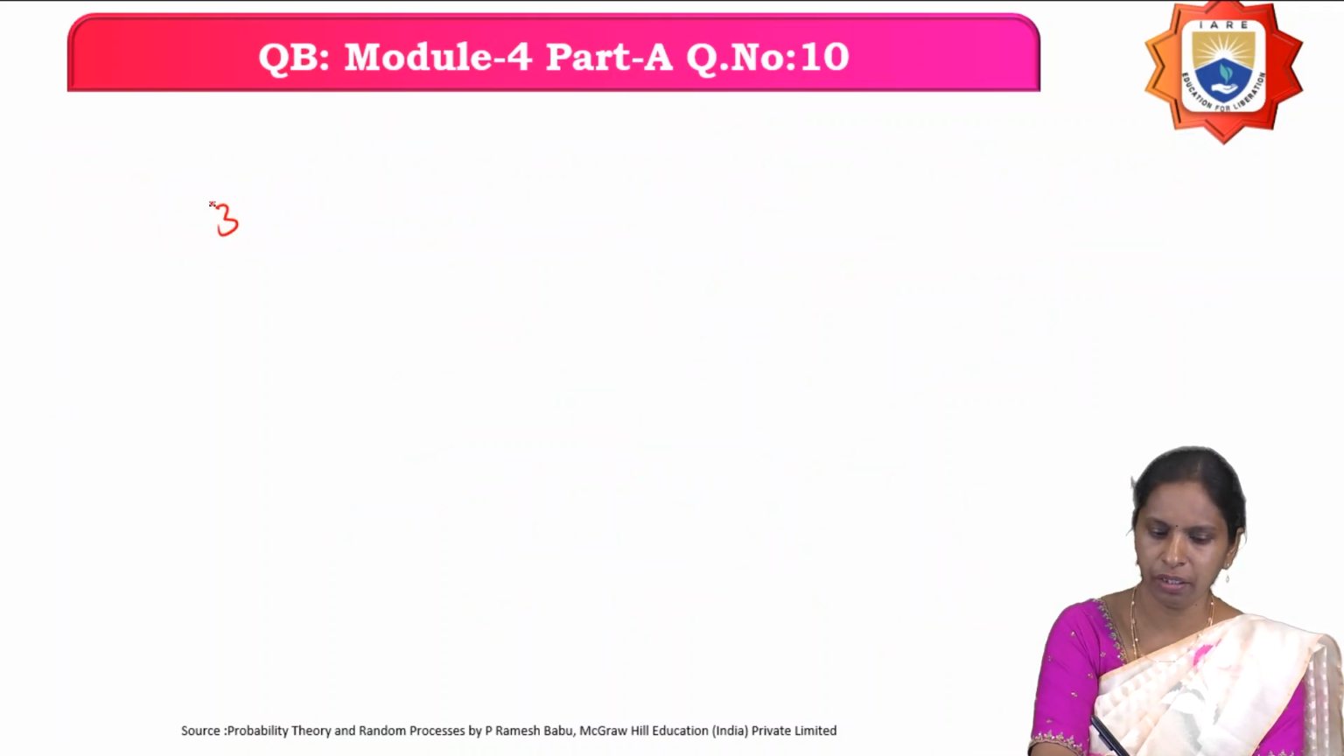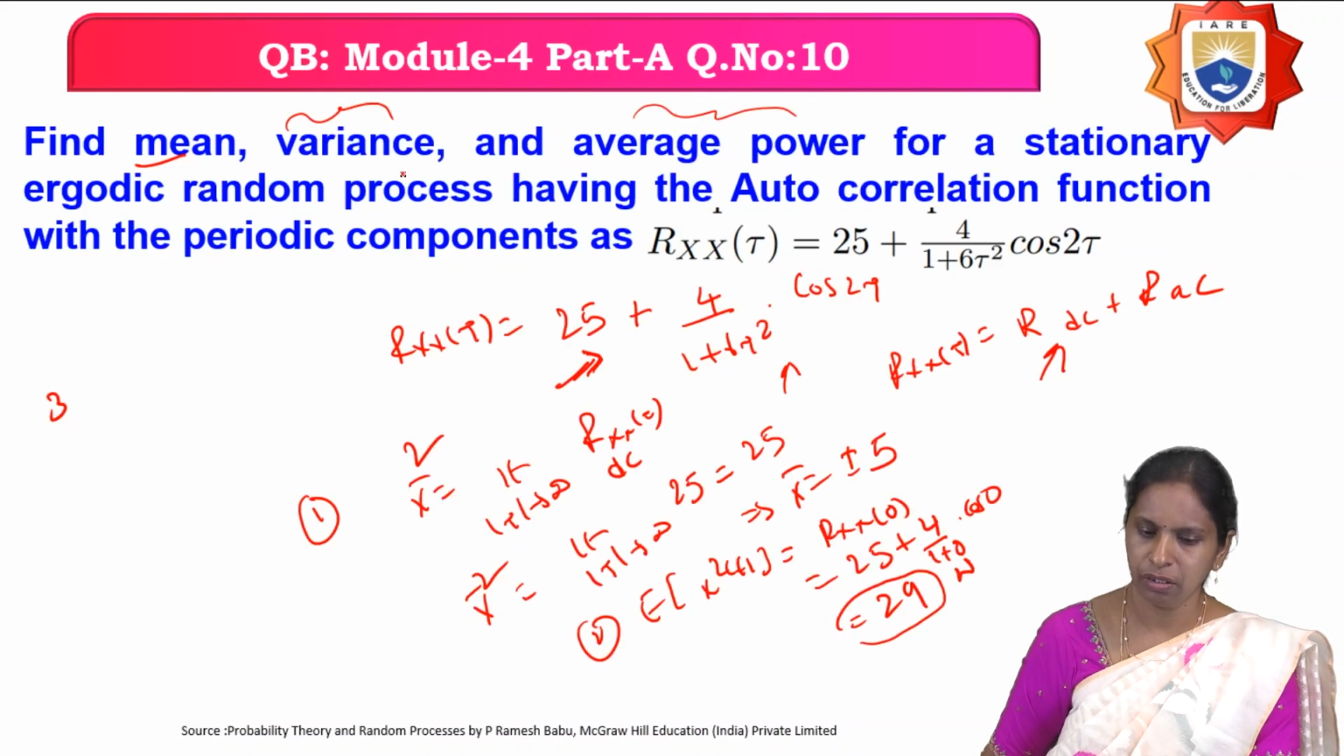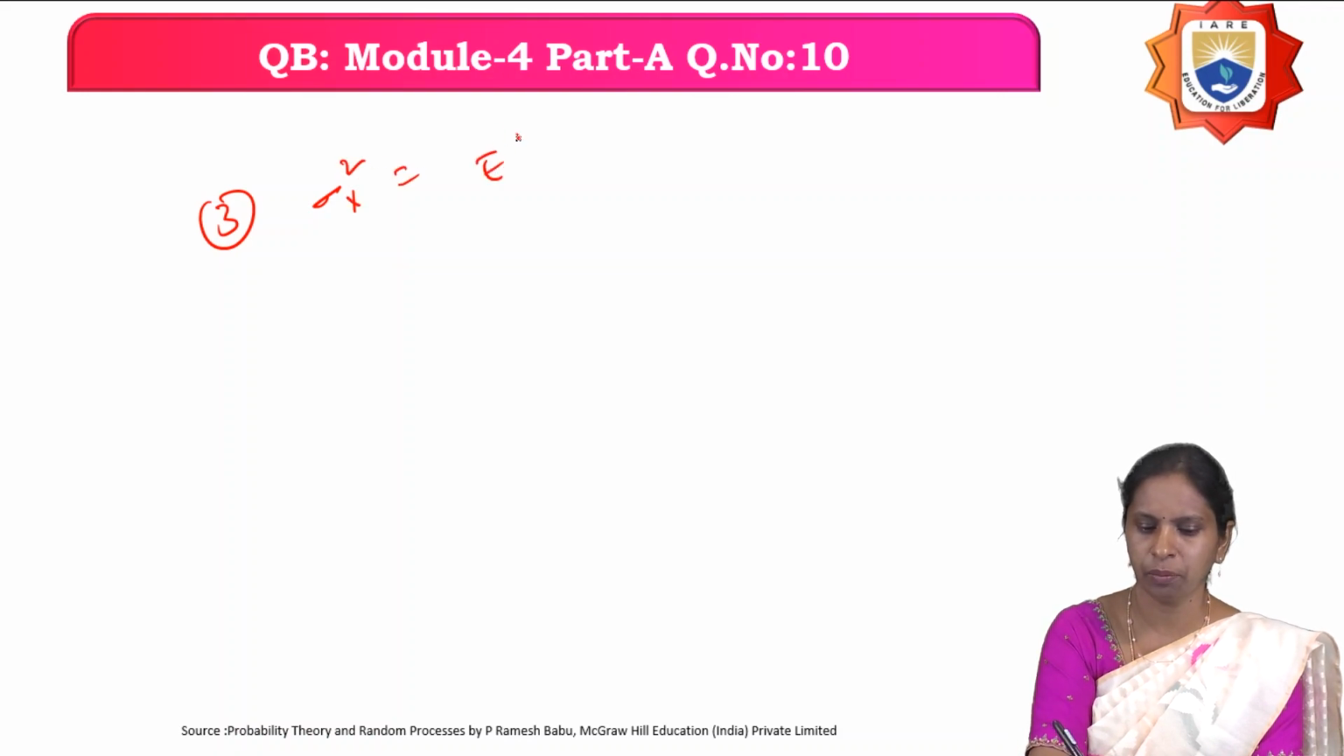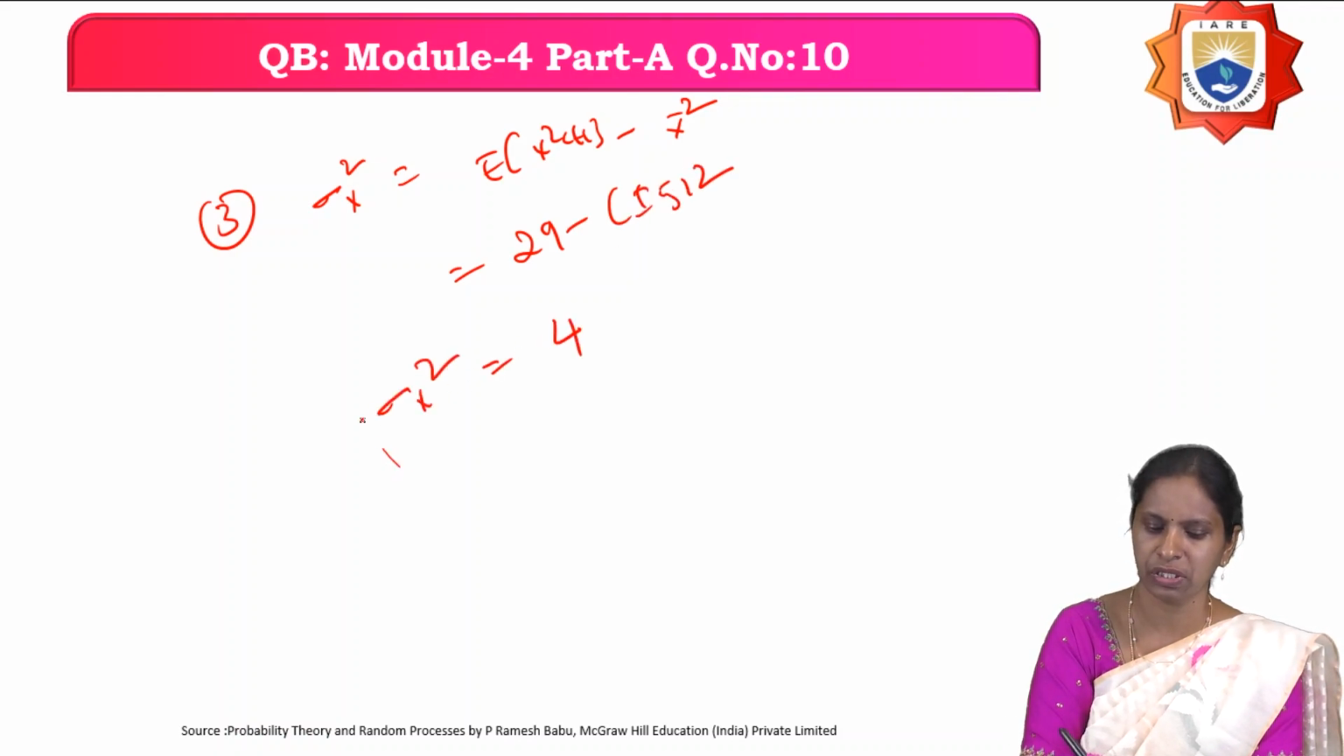And the third one you have to calculate is the variance of the random process. That is E of X square of t minus X bar whole square. What is E of X square of t? 29 minus plus or minus 5 whole square, which equals 4. The variance of the random process is 4.